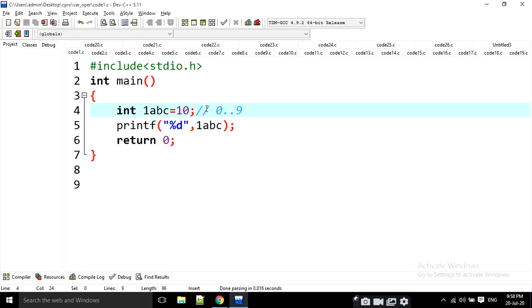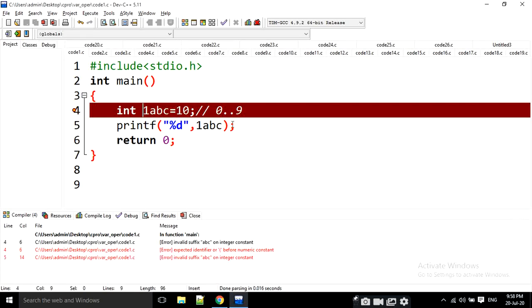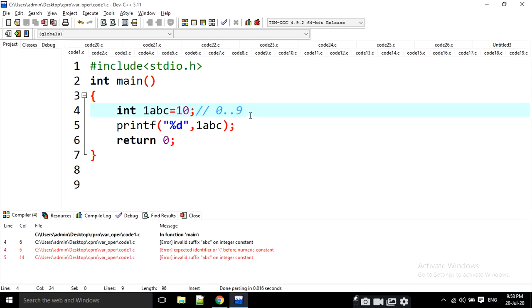That's why, if I run this code, it is going to give some error like this. So what is the output of this program? This program is an error. No doubt it is an error. Why? Because we cannot start a variable name with numbers. That's why this program is an error.